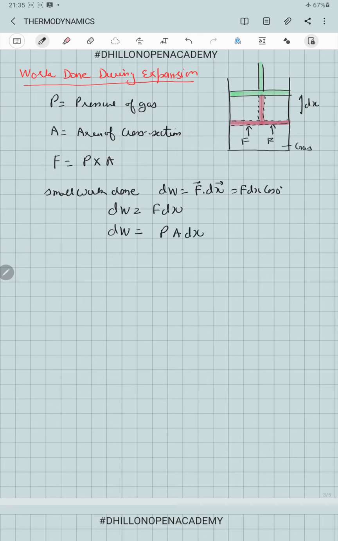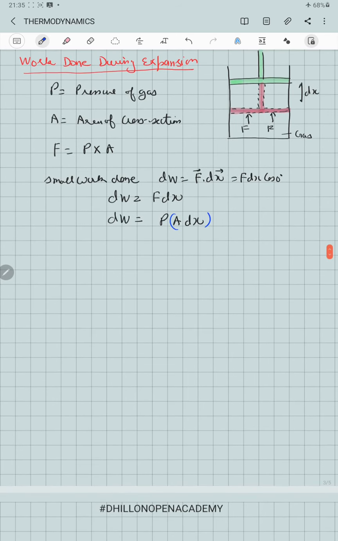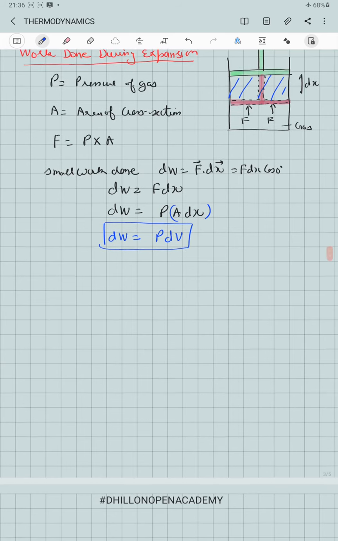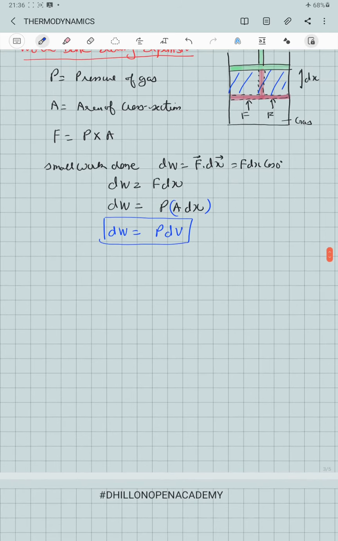Now this product A into dx is actually the volume change of the gas. This is the change in the volume of the gas. So we can write it as dW equal to P dV. This equation helps us to understand that whenever a gas has to undergo an expansion against its pressure P, some work has to be done.